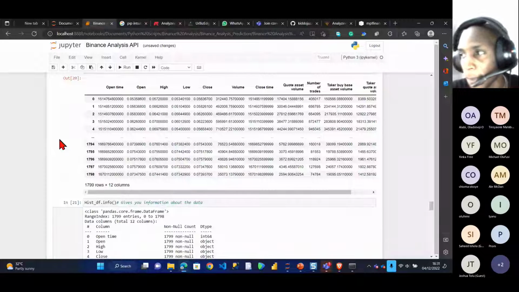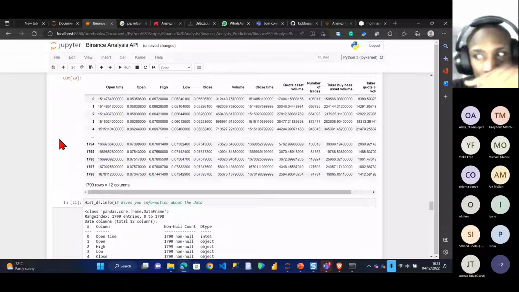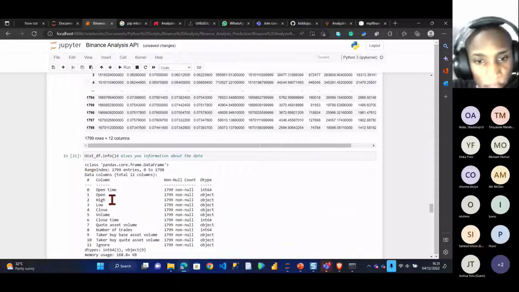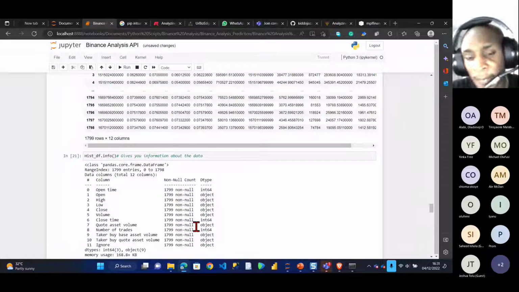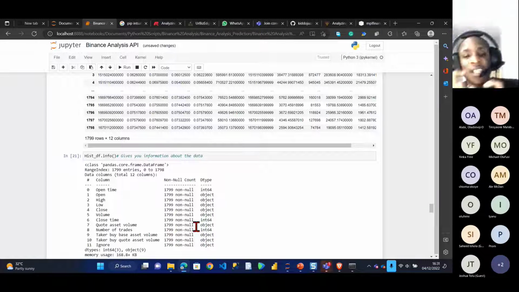It's shown as an integer. What else? You can see open is shown as an object, which is wrong. It's meant to be an integer. So it's actually the way it is scripted. I didn't script it in the right format.